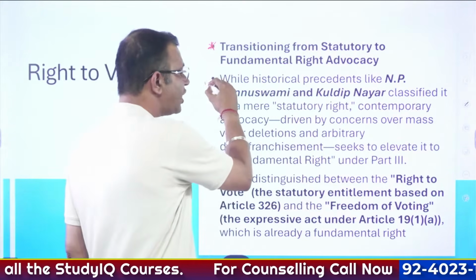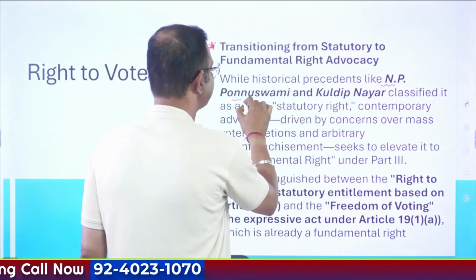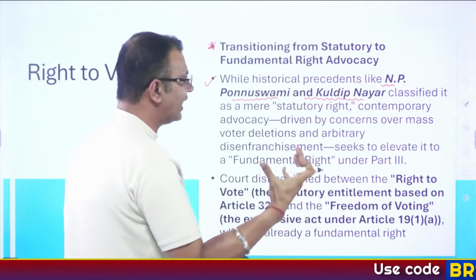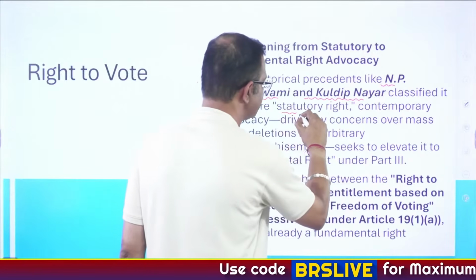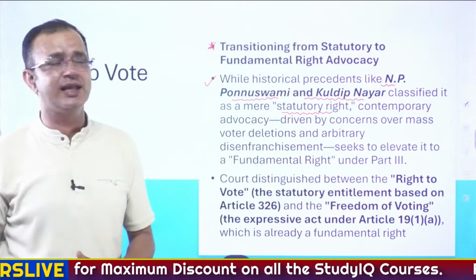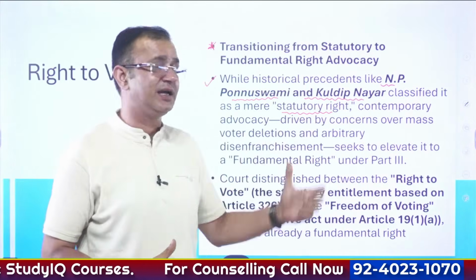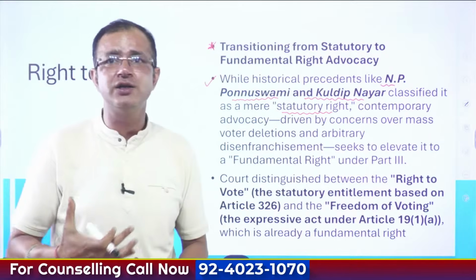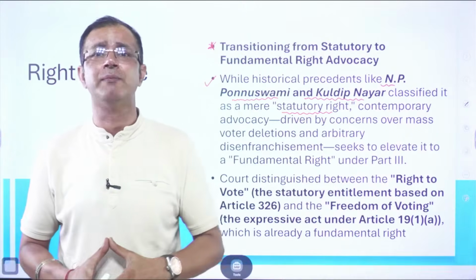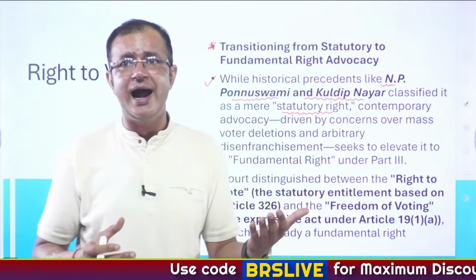Now, there are historical precedents, that is the NP Ponnuswamy case and even the Kuldeep Nayyar case, where the Supreme Court laid down that the right to vote is basically a statutory right and a legal right. Now, over here, there were mass voter deletions and also arbitrary disenfranchisement, and ultimately people tried to elevate the right to vote into the fundamental rights category under Part 3. But the court said that there are two different rights, the right to vote and the freedom of voting.